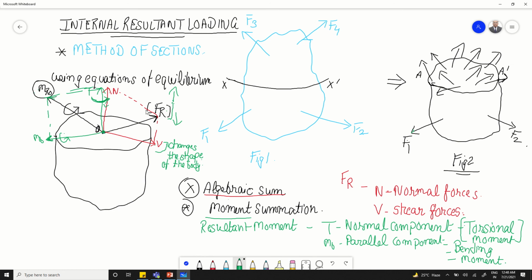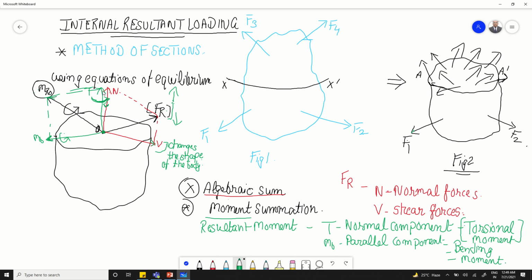Now this resultant force will have two components. One component is normal to the exposed area, and it is responsible for changing the volume of a body, either creating an extension in a body or a compression, a reduction in the size of a body. There is another component of force which is parallel to the exposed area, lying in the plane of this area. We call that component the shear force, which is responsible for changing the shape of a body. Similar to that, the moment also has two components.